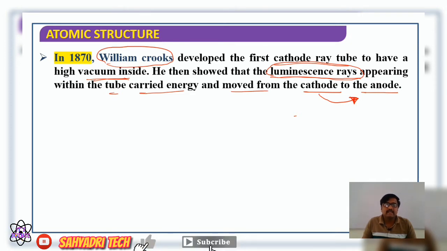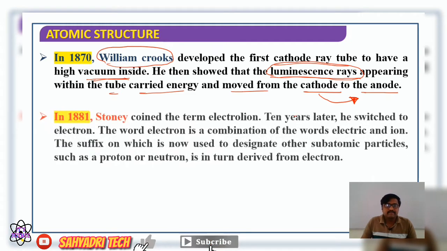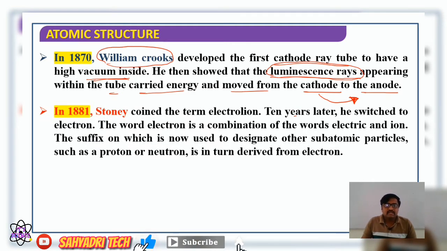He just said that when we pass high electricity through gas in a discharge tube, some rays move from cathode to anode in the discharge tube. Again, those rays contain negatively charged particles.